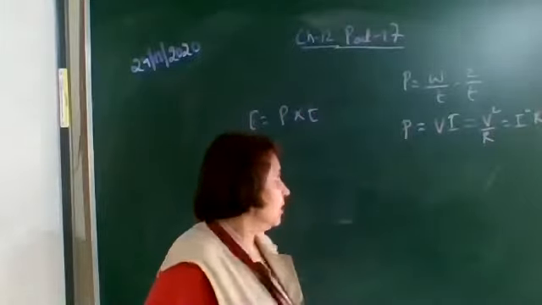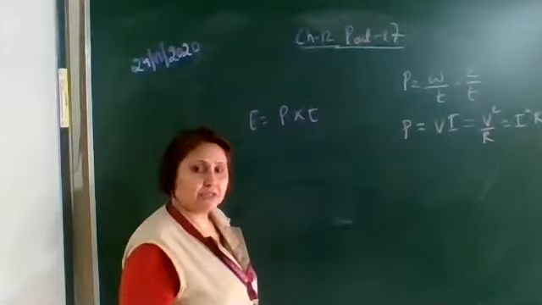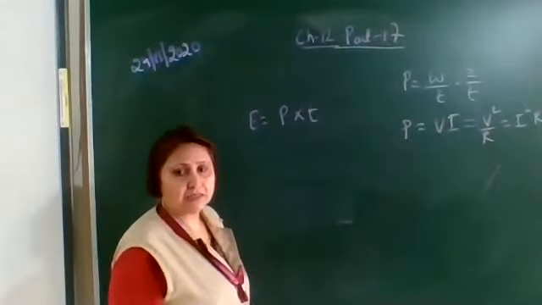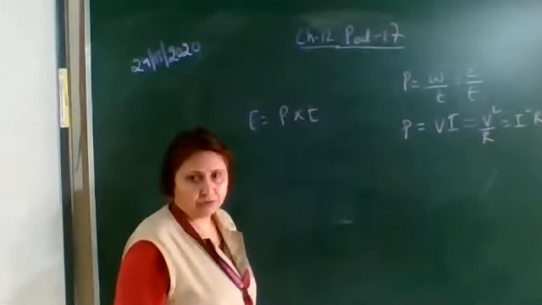Now we know that the SI unit of energy, any type of energy, whether it is electrical energy, mechanical energy, or heat energy, is joule.